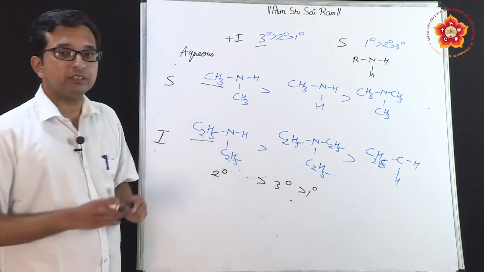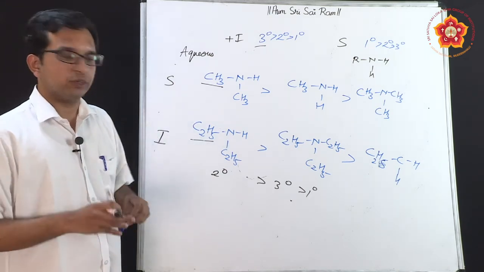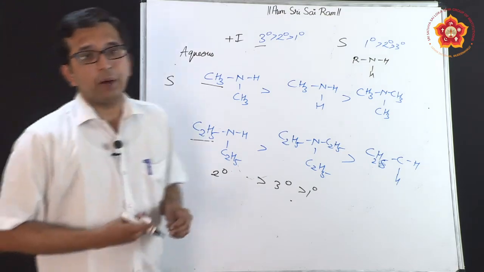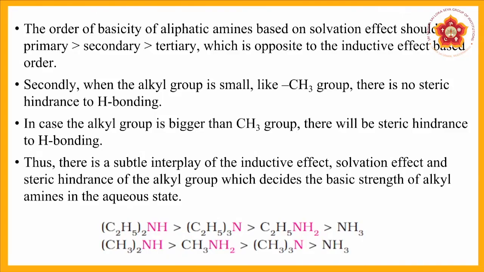Large electron groups are present, so more inductive effect. And what about solvation here? It is comparatively less, because the hydrophobic part is more. So, this is how we compare the solubilities and basicities of these compounds. You can see from the third point that in case of the alkyl group, if it is bigger than the CH3 group, then steric hindrance will also play a role. So, what is steric hindrance? It will not allow easy bonding of the compounds.